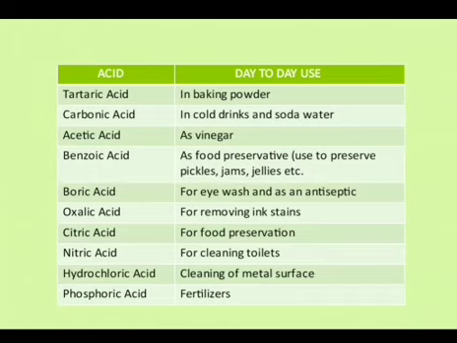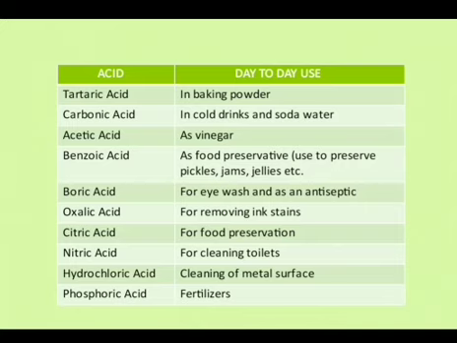Then one very common feature: you may ask how an acid can be used for eye wash. But this is one acid, boric acid, which is very useful for eye wash or killing the germs in the eye, because it is very mild and its effect is really soothing and it removes all the burning sensation. That is why it is used for eye wash, and it is also used in antiseptics. It kills the germs without harming skin. Then oxalic acid is used to remove ink stains.